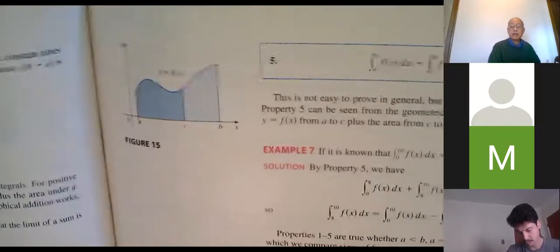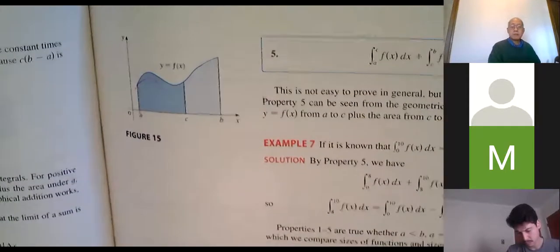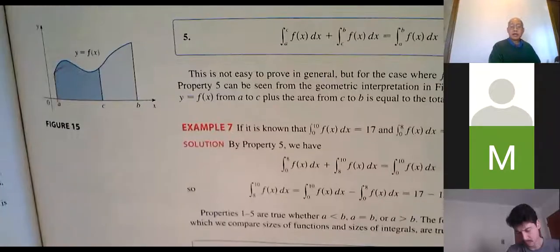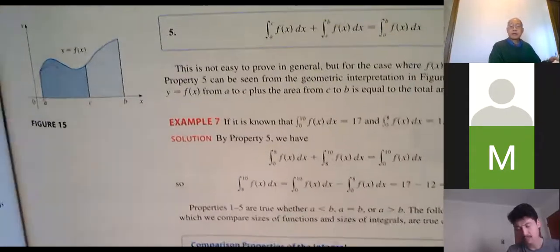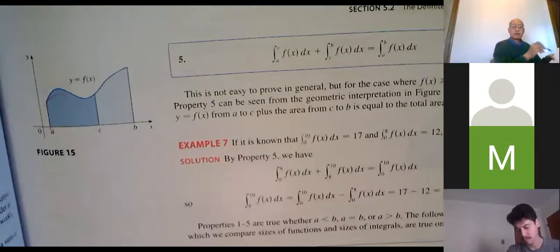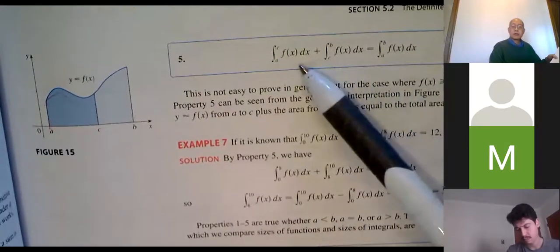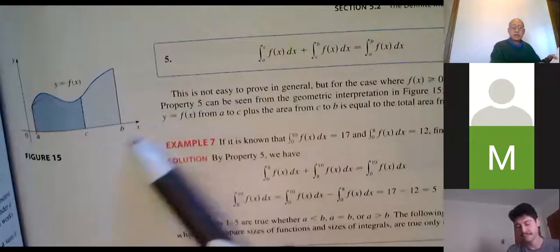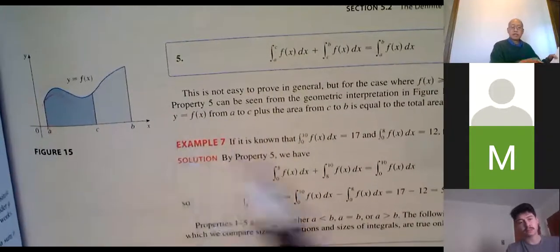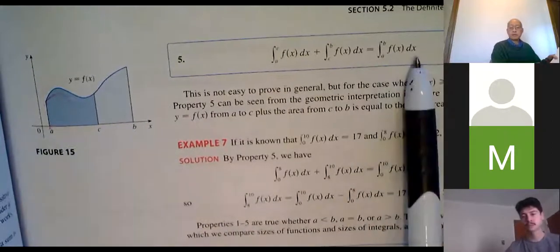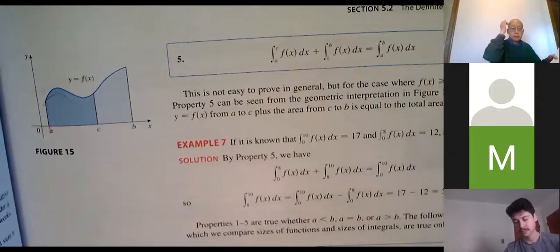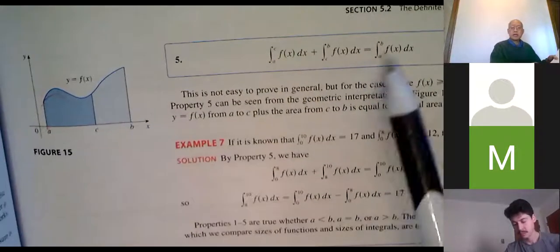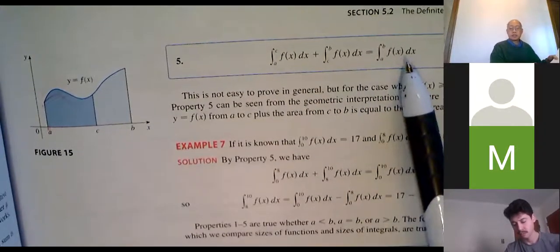I could write it as the sum of the integral from A to C plus the integral from C to B. And there it is. Makes perfectly good sense. The integral from A to C plus the integral from C to B is going to be the same thing as if I just went straight from A to B in the first place. Right? So the integral from A to C plus the integral from C to B is equal to the integral from A to B. Looks very obvious.